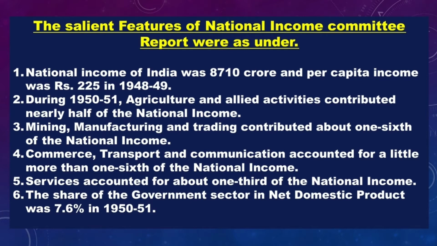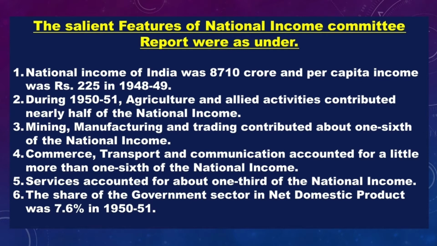Then during 1950-51, agriculture and allied activities contributed nearly half of the national income. So the majority of the national income was contributed by agriculture and allied activities. Next, mining, manufacturing and trading contributed about 1/6 of the national income. So the secondary sector share was very low.